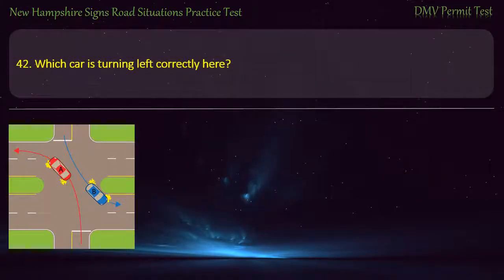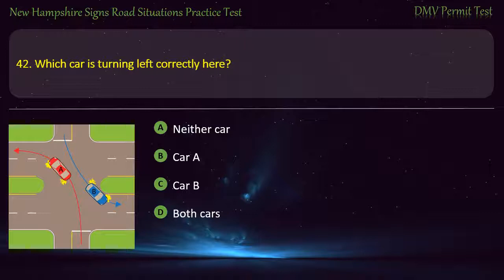Question 42. Which car is turning left correctly here? Neither car. Car A. Car B. Both cars. Answer. Car B.